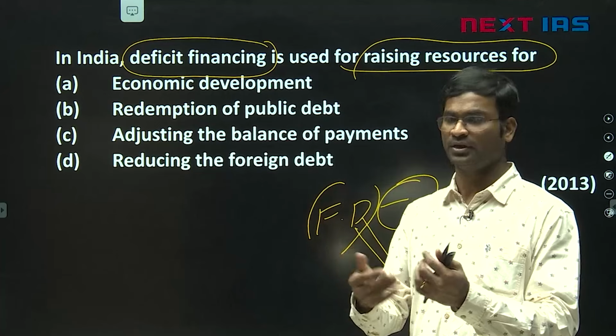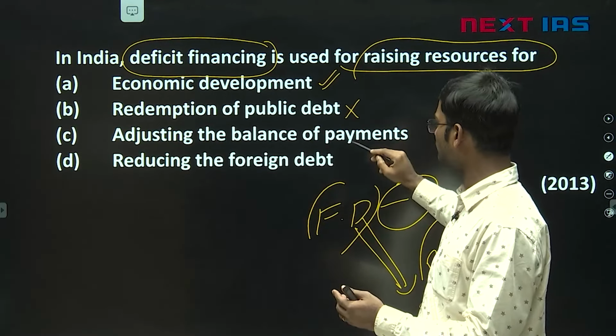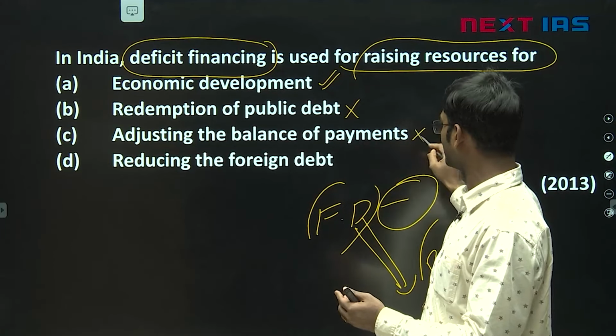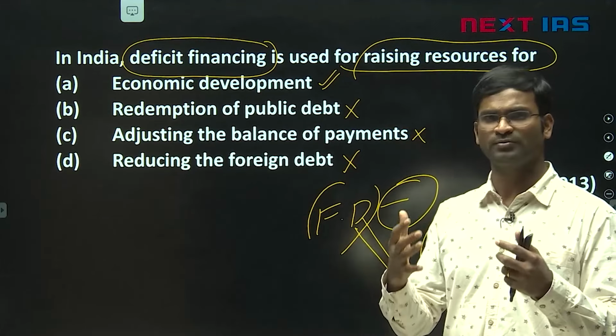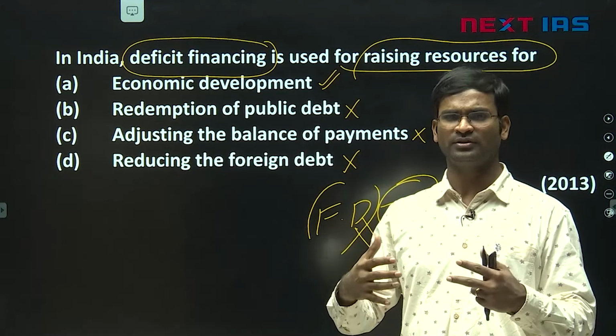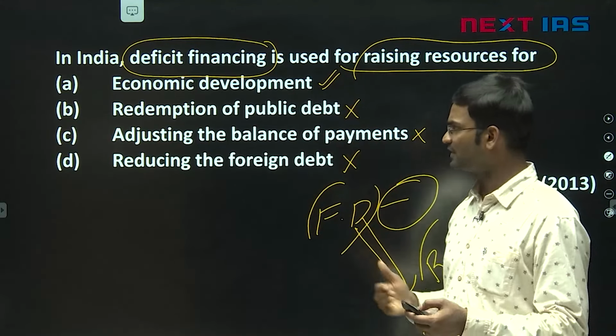What is the purpose? Here, economic development; redemption of public debt, no; balance of payments, no; reducing the foreign debt, no. The answer is A. So whenever the government is borrowing, the intention is the welfare of the people. So economic development is the answer.